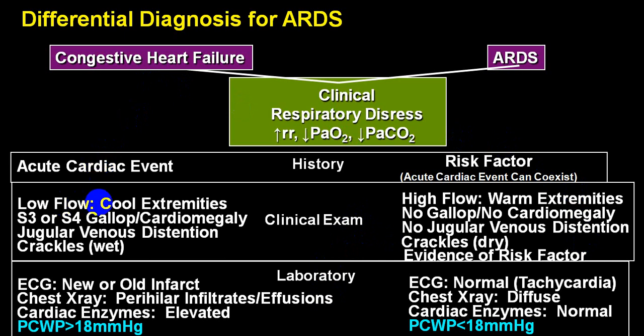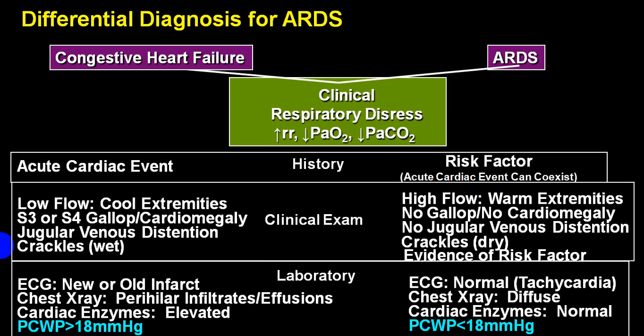Extremities will be cold and clammy, S3 and S4 will be present, JVP will be elevated, and you will have bilateral basal crackles. If you go through the ECG, it might show a recent infarct or an old infarct, evidence of ischemic heart disease, ventricular hypertrophy. Chest X-ray will show bilateral haziness close to the hilum, which we call perihilar infiltrates, pulmonary congestion, bat wing appearance, butterfly appearance, Kerley A lines, Kerley B lines.